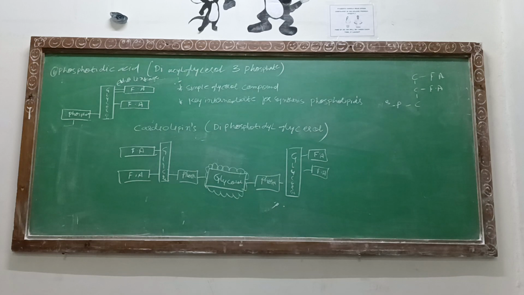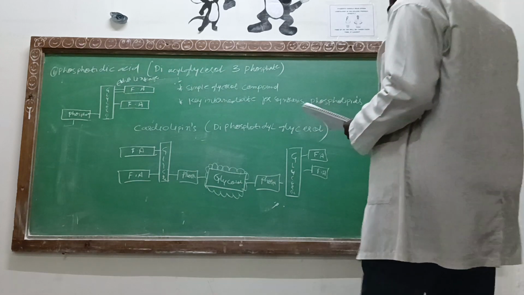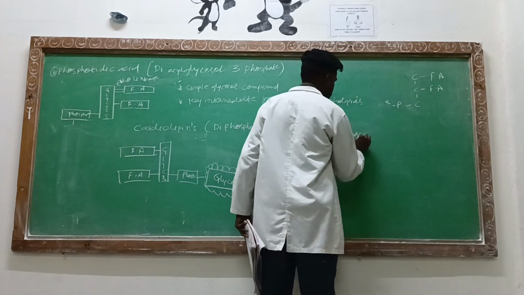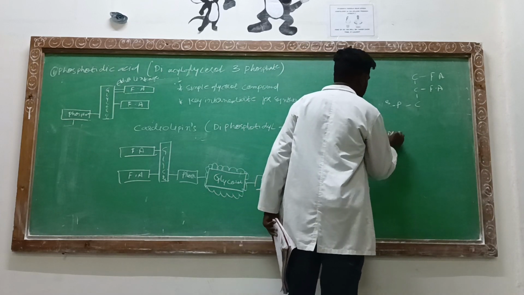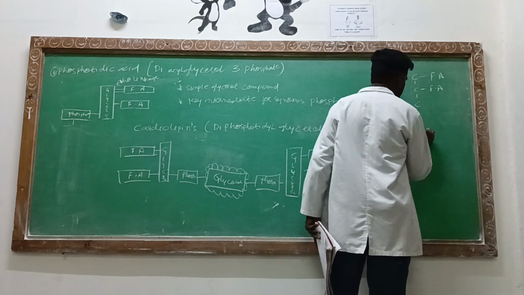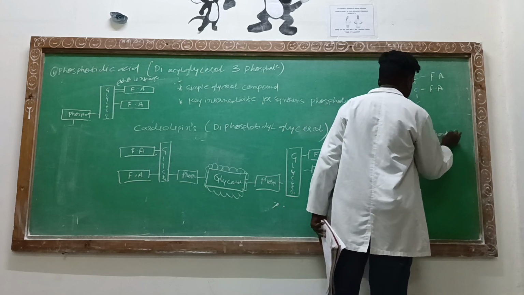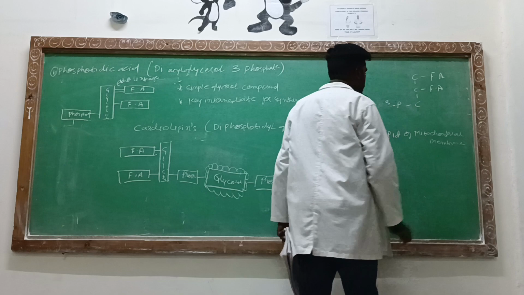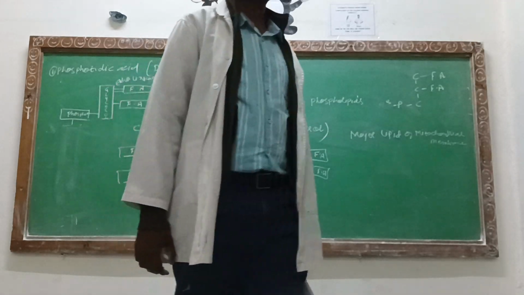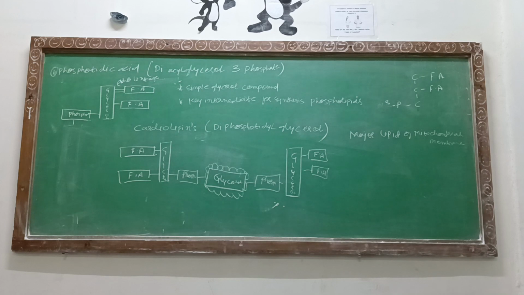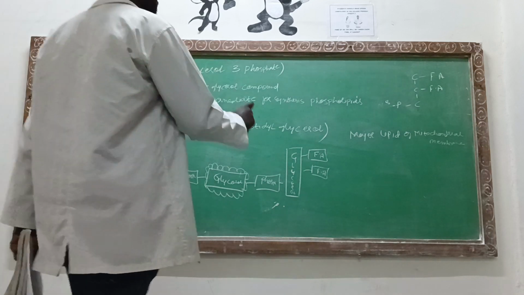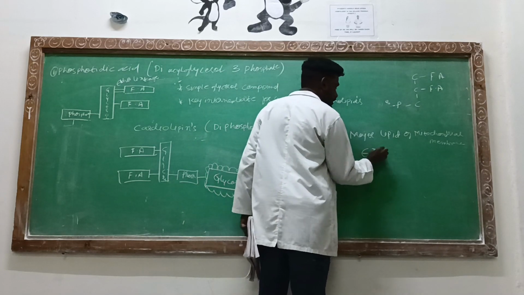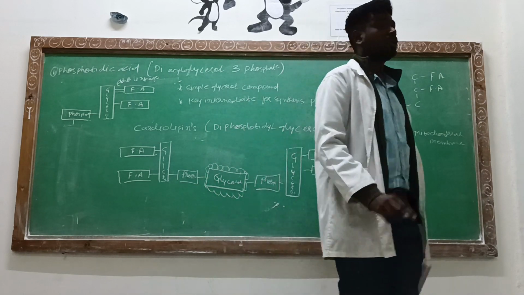Okay? Now these cardiolipids are the major lipid of the mitochondrial membrane. There will be the cytosolic membrane and the mitochondrial membrane. So it will be a major lipid for the mitochondrial membrane. Now if it is there in the mitochondrial membrane, then they are necessary for the electron transport chain. Now you know what we mean by the electron transport chain?